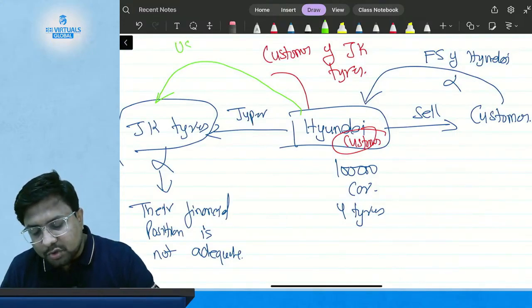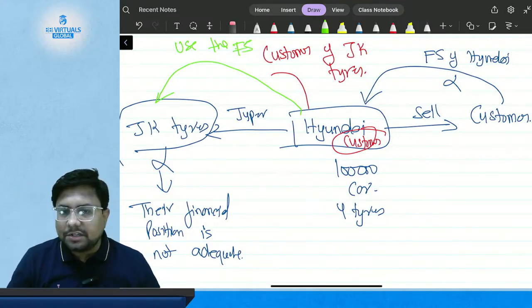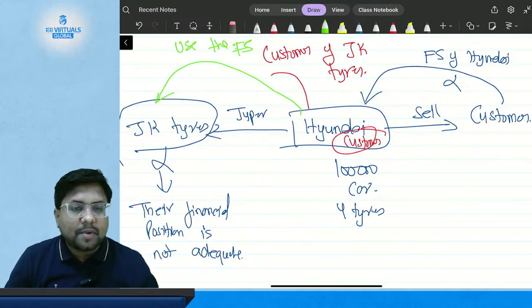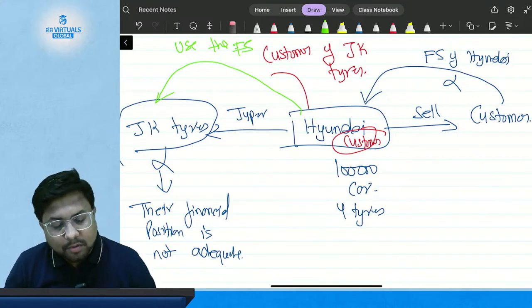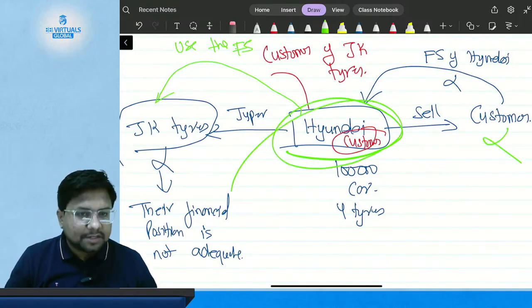Hyundai will use the financial statement of JK Tires to know whether they will be able to fulfill my order or not. So I am talking about this customer, and not the other customer.